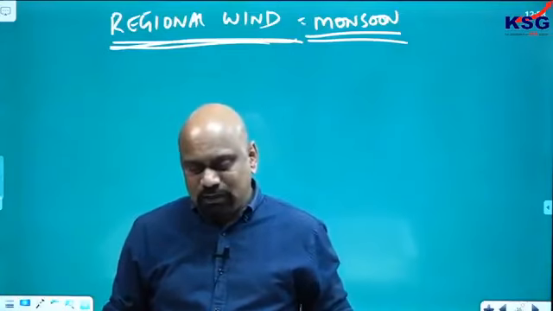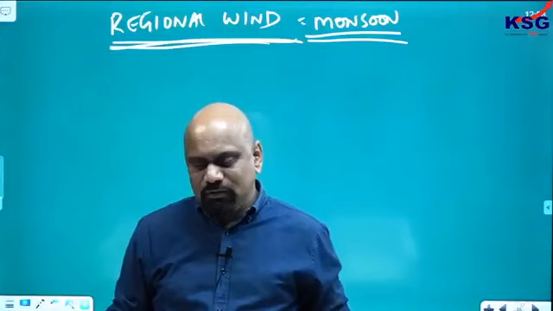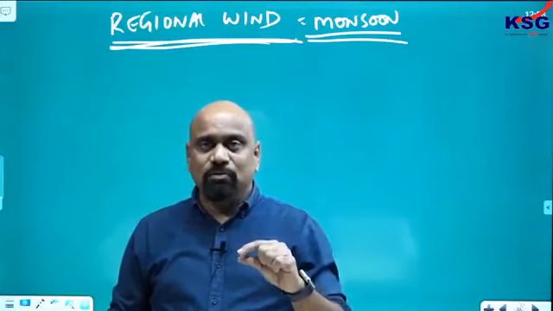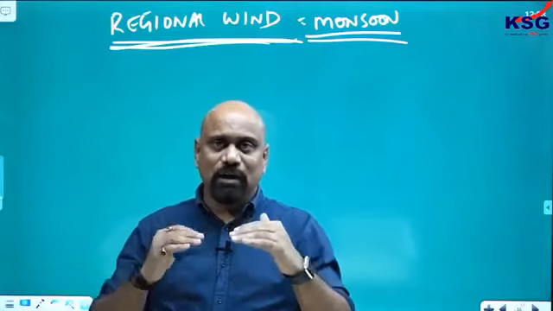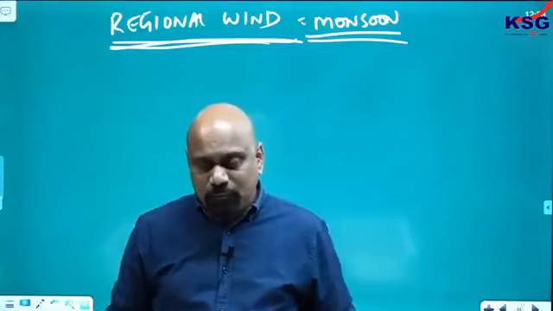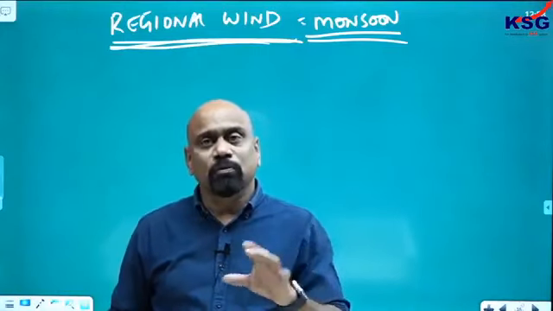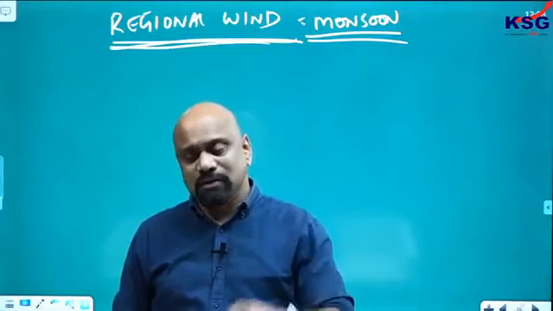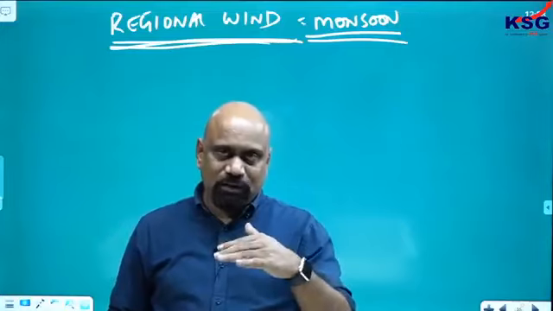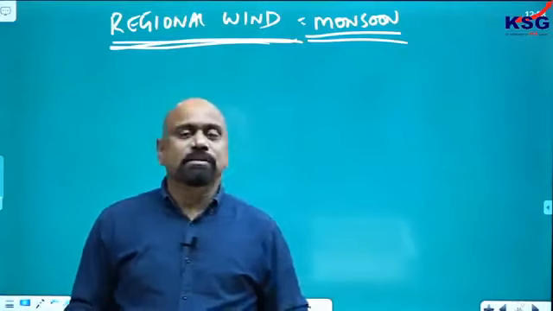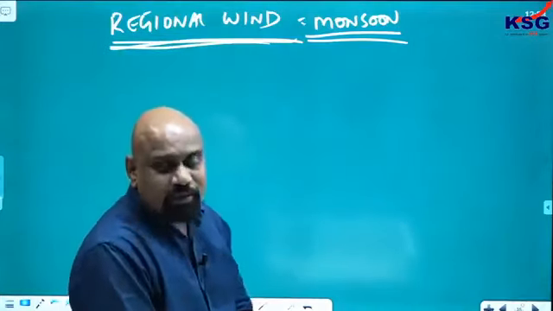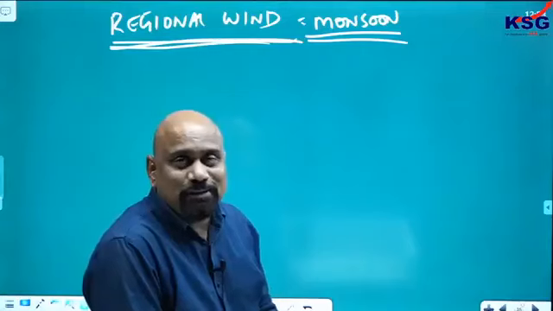Sir, when on 21st June the ITCZ is on the Tropic of Cancer, will there be any change of the doldrum zone? My friend, doldrum is a phenomenon I said at the ITCZ. Doldrum happens along with the ITCZ. Doldrum is the silent phenomenon, okay. And the shifting zone is known as the Intertropical Convergence Zone, the zone of shifting is ITCZ. Again we will see, I will give an example of how it is in the regional wind, that is monsoon. I will go for the monsoonal circulation, we will see.